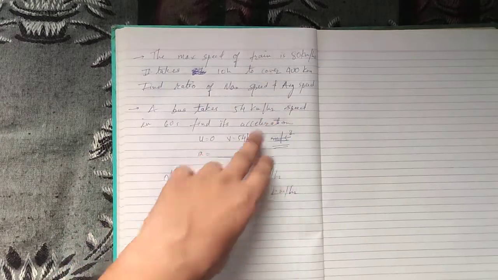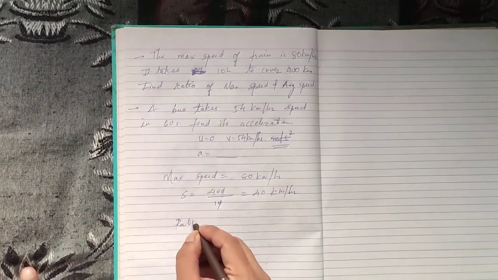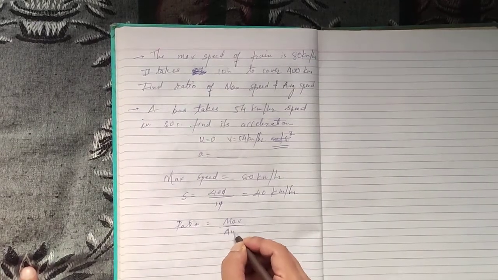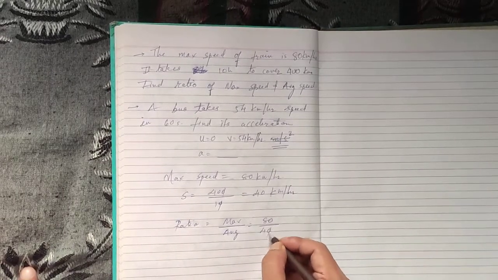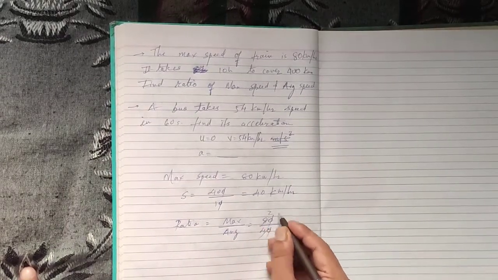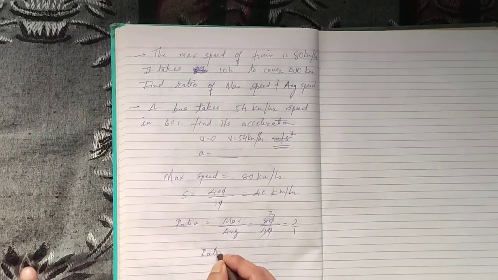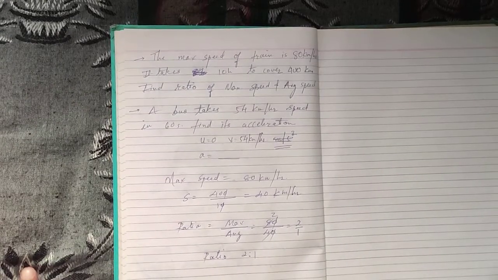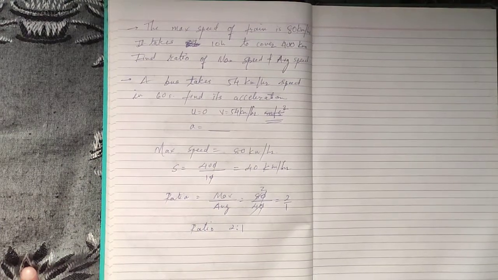The question is find the ratio of maximum speed and the average speed. So the ratio is simple. It is maximum speed upon average speed. So maximum speed is 80 and average is 40. Removing the zeros, 4 2s are 8. So the answer is 2 upon 1. So the ratio is simple, 2:1. That is how simple the question is, finding the ratio maximum speed upon average speed.